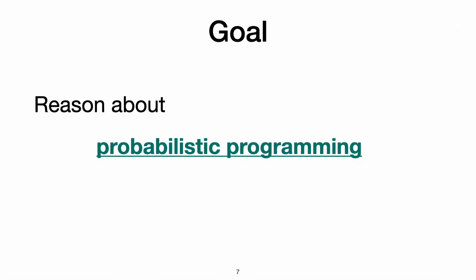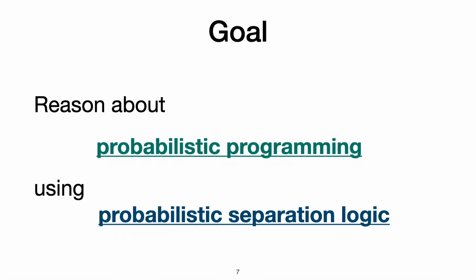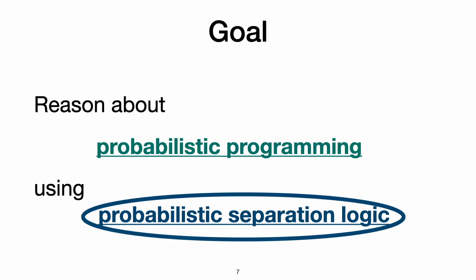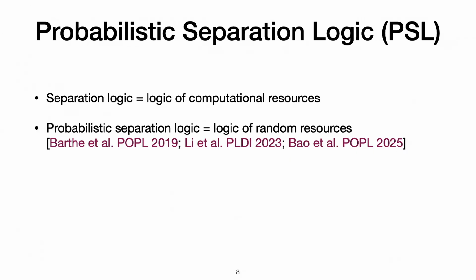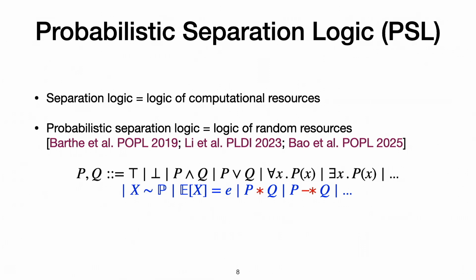So this is basically the second part of the talk, which is about reasoning about these programs using probabilistic separation logic. So what's probabilistic separation logic? We know that separation logic is basically a logic of computational resources, and probabilistic separation logic is the logic of random resources.